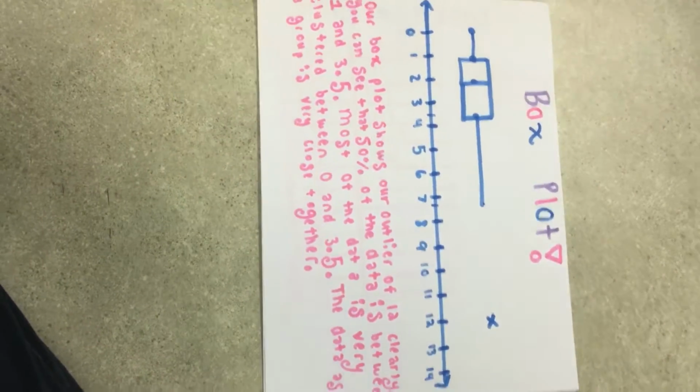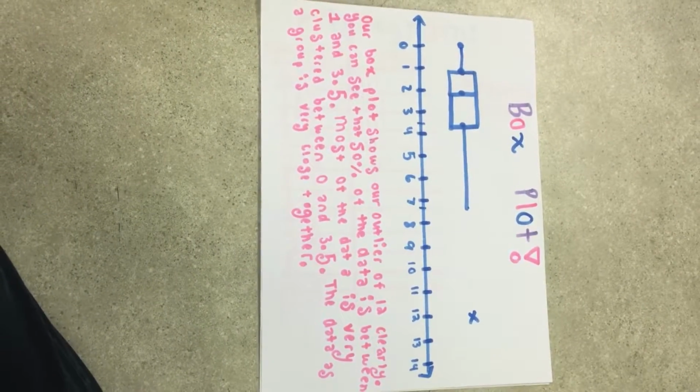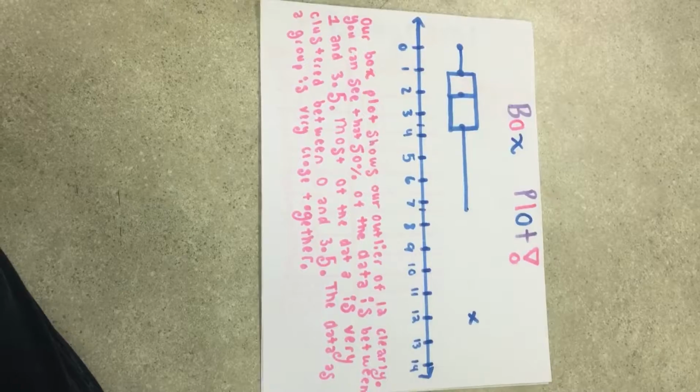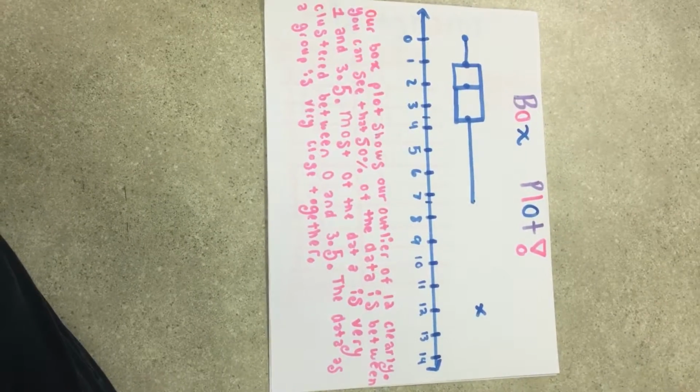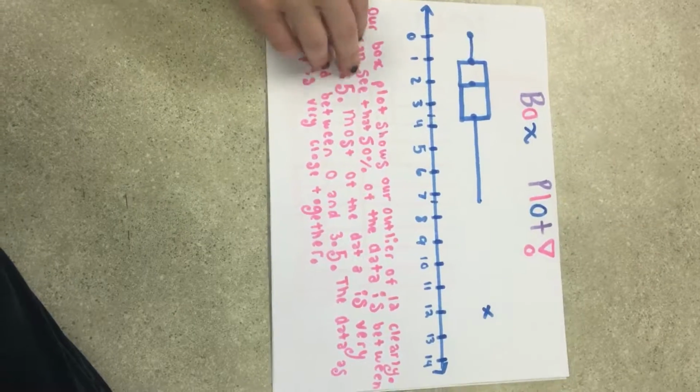Our box plot shows the outlier of 12 clearly. You can see that 50% of the data is between 1 and 3.5. Most of the data is very clustered between 0 and 3.5. The data, as a group, is very close together.